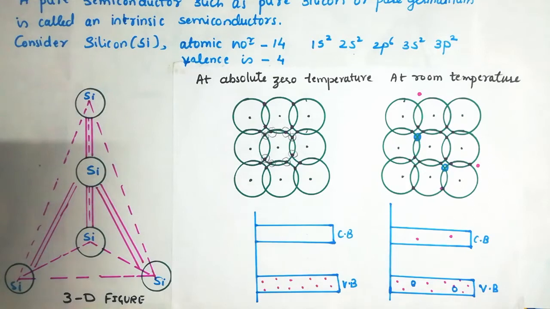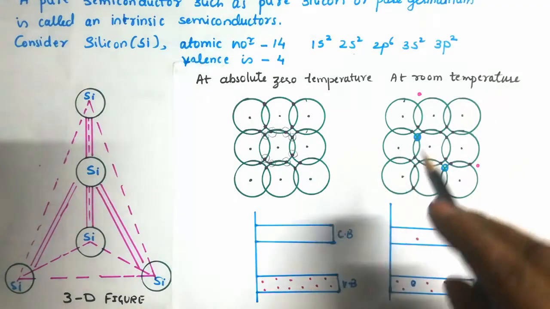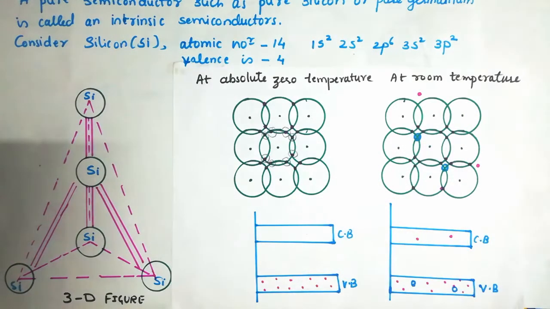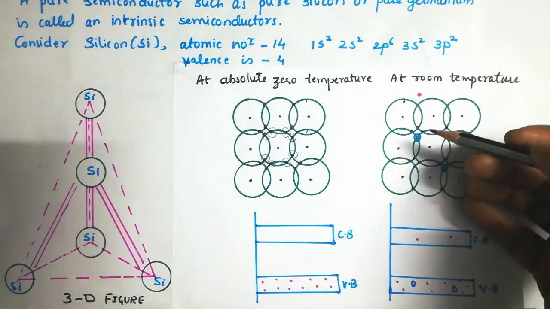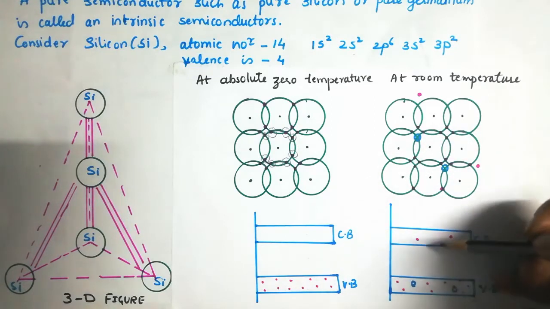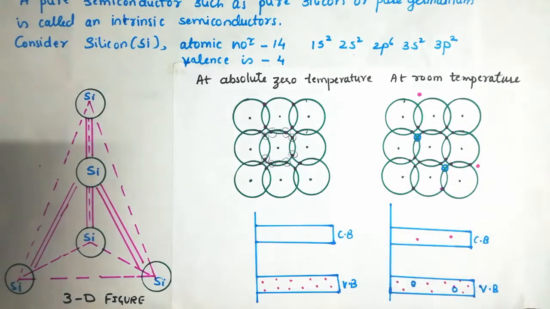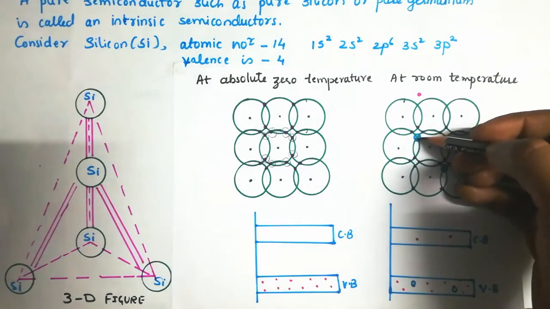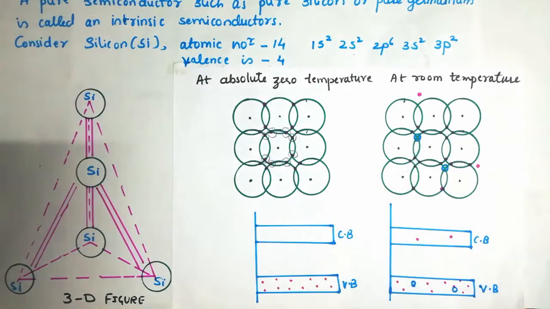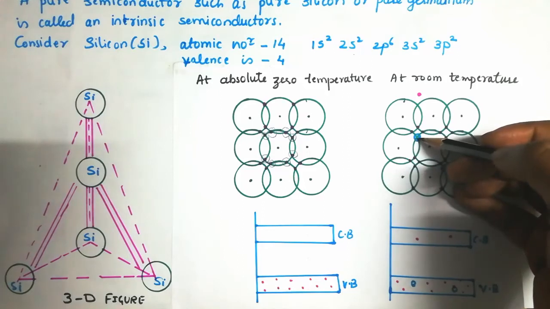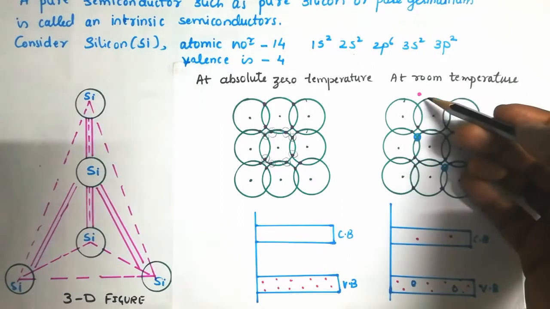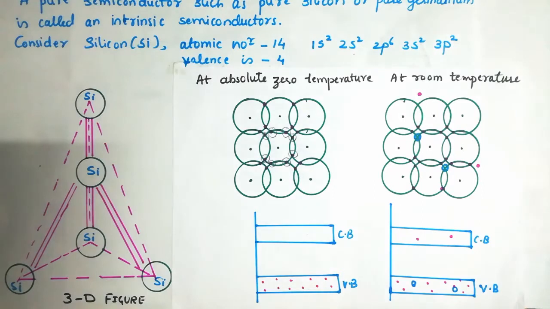However, when you bring this silicon to room temperature, what happens? At room temperature, electrons start moving from the valence band to the conduction band due to thermal agitation. Since silicon is at room temperature, a few electrons break their bonds with the neighboring atom and start moving here and there, and these electrons we call free electrons.